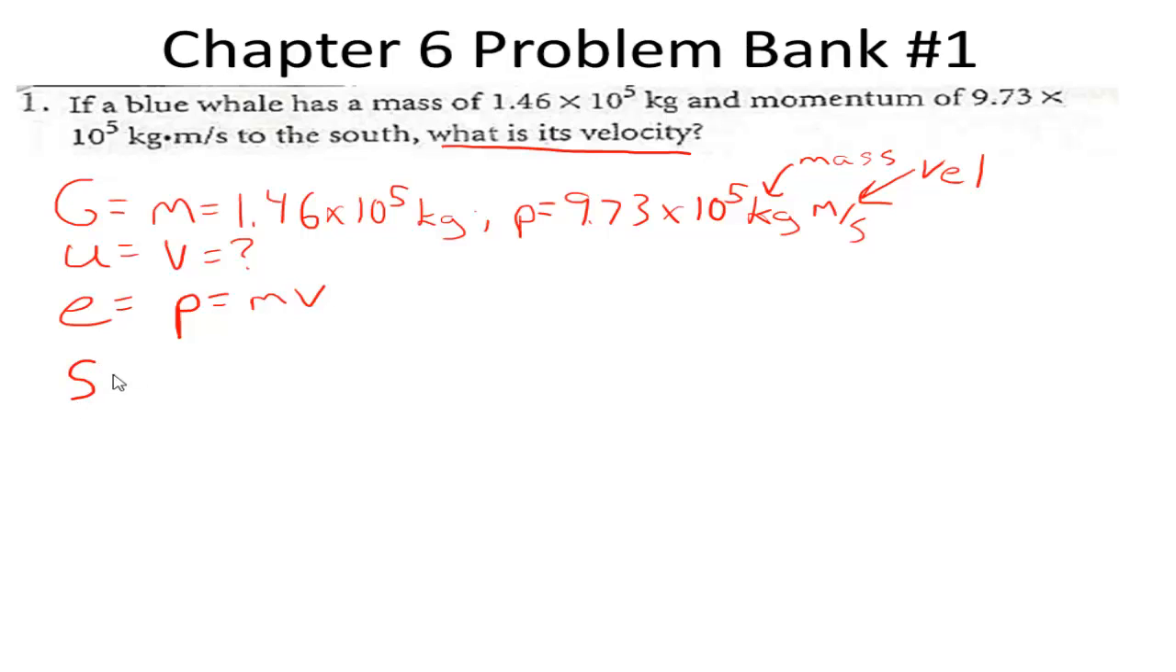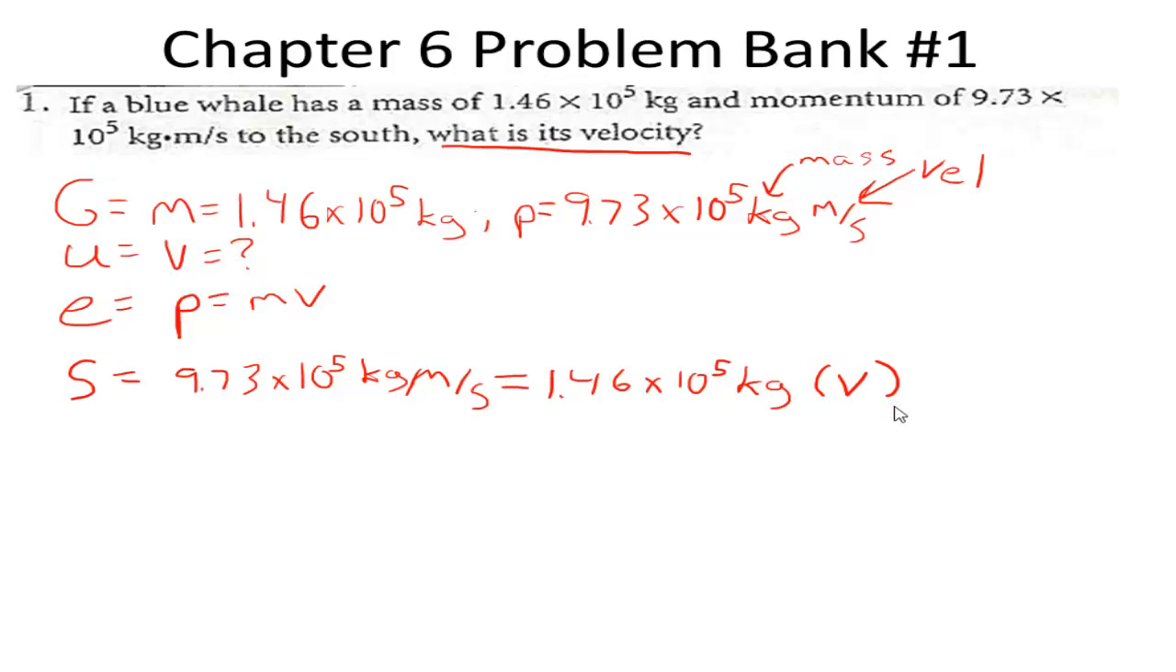As we substitute in what we are given, we substitute in our momentum, which is 9.73 times 10 to the 5th kilograms times meters per second, and that is equal to our mass, which is 1.46 times 10 to the 5th kilograms, and this is all multiplied by our velocity, or our unknown.